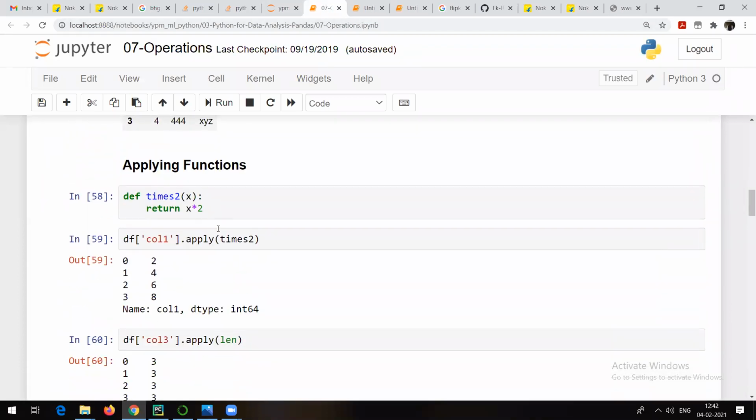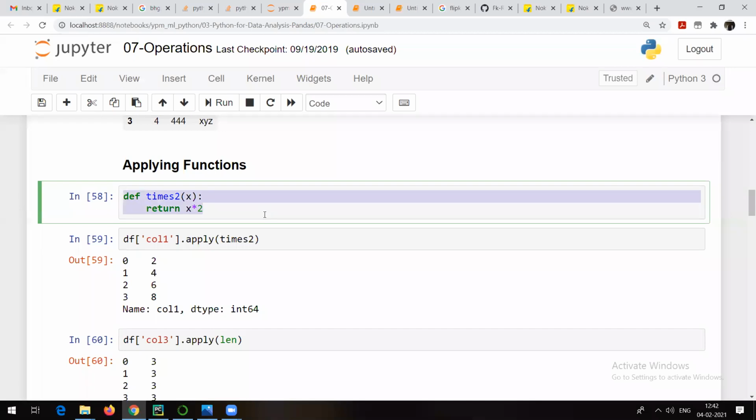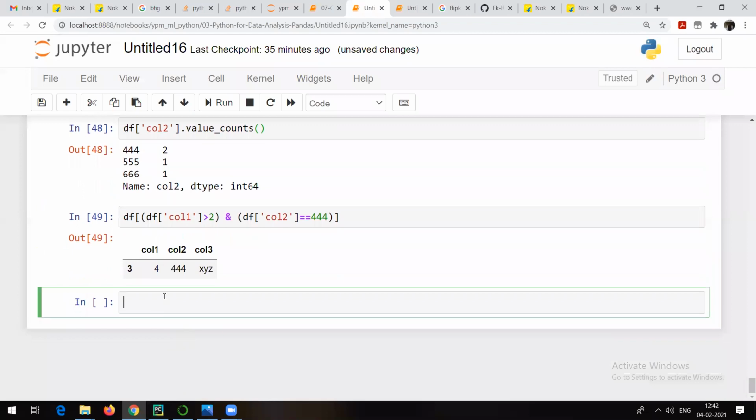Yes, now how to apply functions or lambda expressions with the help of the pandas package. Let me show you. Suppose let me create a function. We know how to create a function, which we saw in the basics of Python initially. Suppose this is a function, mul2, which is going to accept some argument.